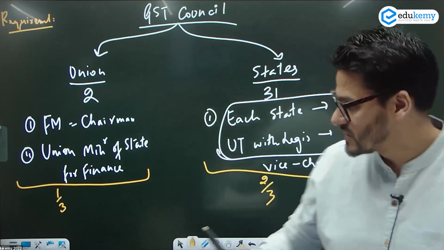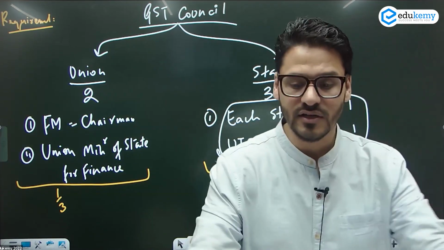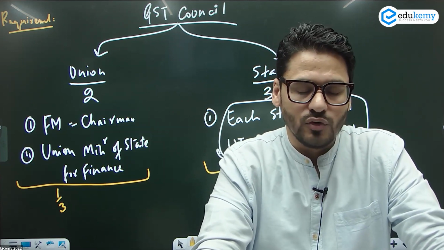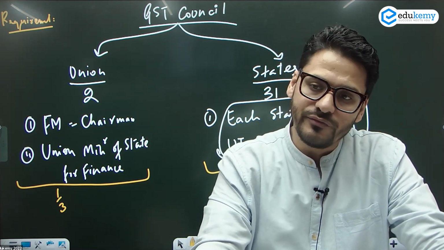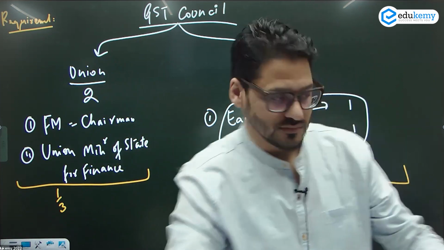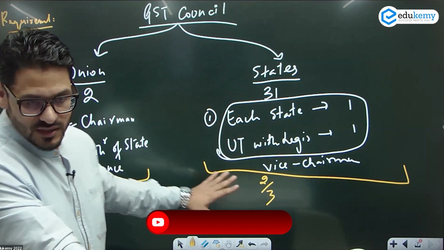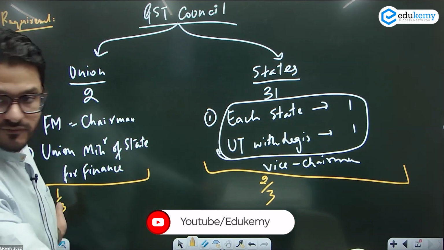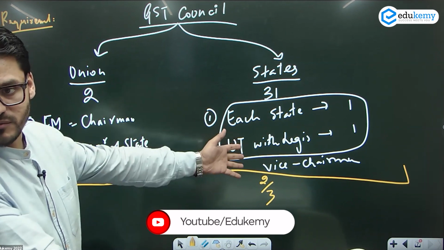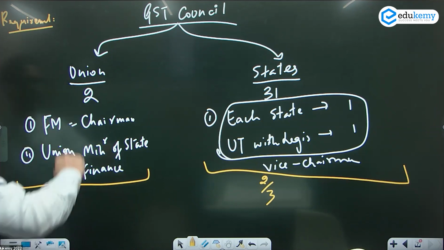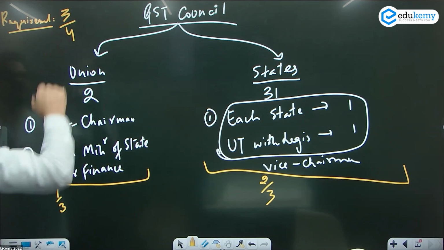1/3 and 2/3. But if you have to pass a proposal from the GST Council, for example, if tomorrow these states decided that alcohol for human consumption is to be included in GST, and we also want that, let's suppose, industries should be outside GST. They decided it, states. Is the center having any say on that? Well, they only have a minimum voting power. States have the maximum voting power. But still, to pass any proposal from the GST Council, the minimum you require is 3/4.